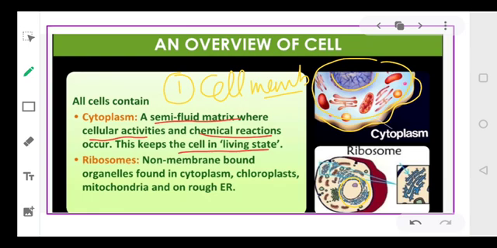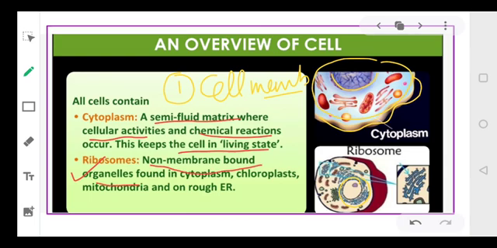Second, you come to the ribosomes basically. As I told you, there are various organelles present in these cells, like your endoplasmic reticulum, Golgi apparatus, lysosomes, mitochondria, microbodies, vacuoles. Okay, so all these structures are present inside a cell. Other than this, there are ribosomes. Ribosomes basically, dear students, are non-membrane bound organelles.